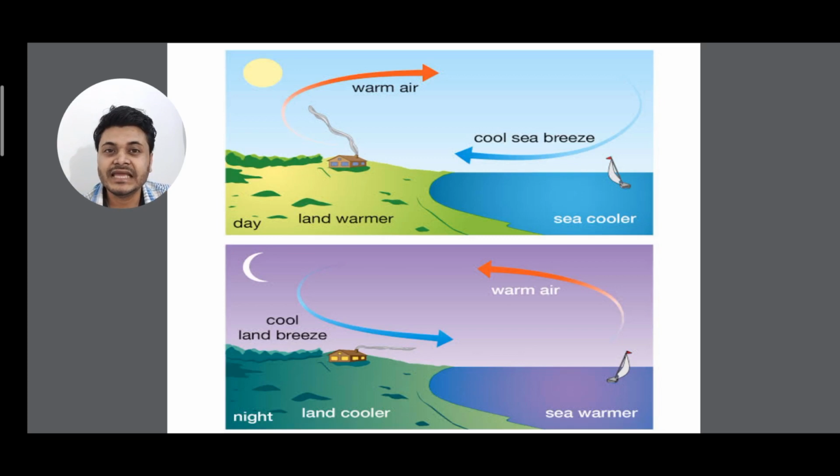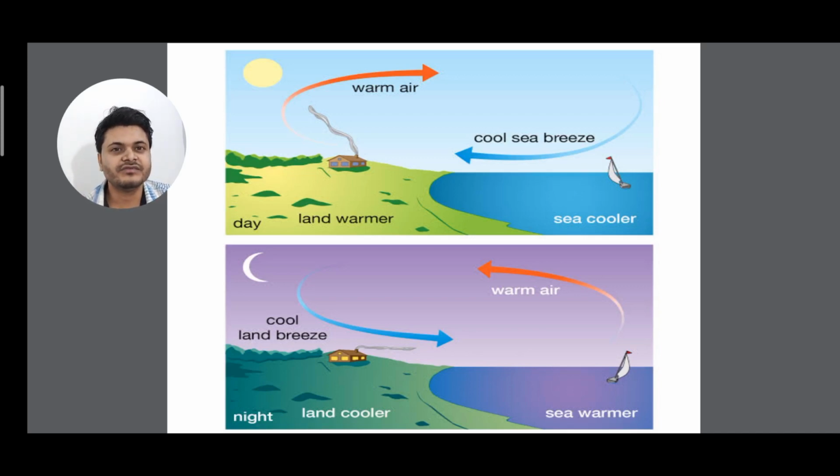During the night it is the reverse. You can see that at night the land breeze is going on, because the land gets cooler faster at night and the sea is warmer. So the breeze from the land moves to the sea, and the warmer air from the sea moves to the land. So you can see a cycle is going on.